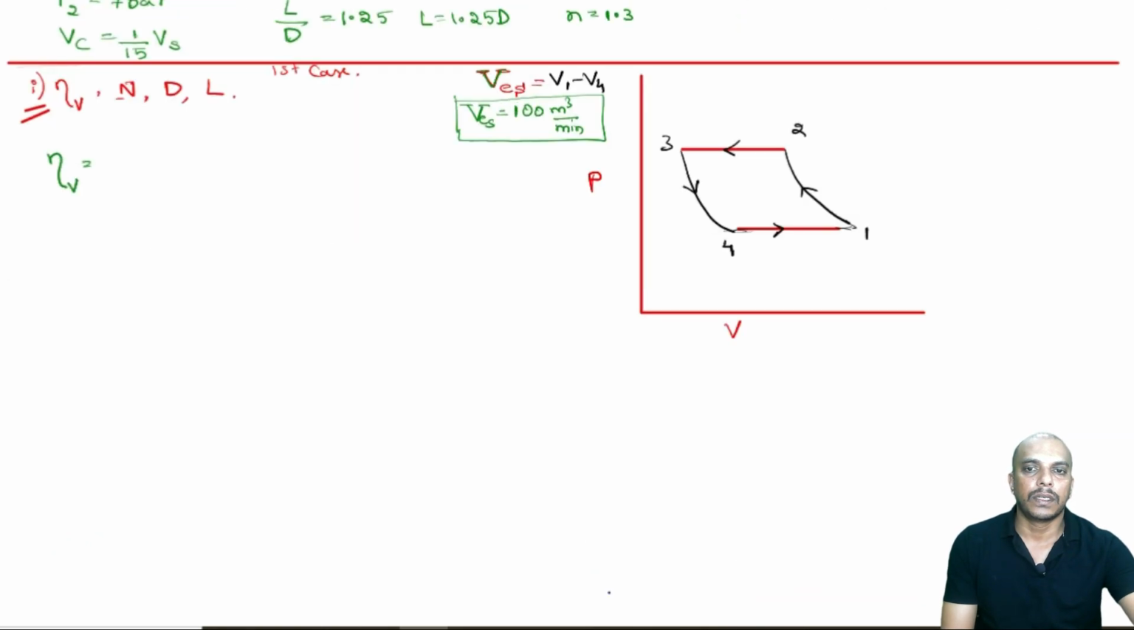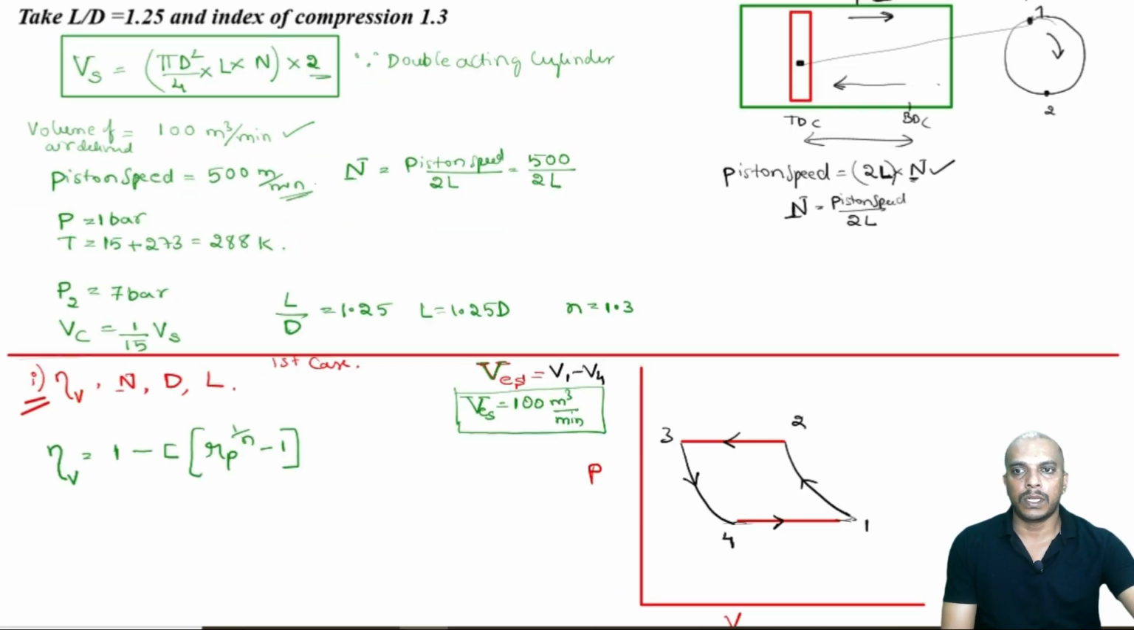Okay. Now, volumetric efficiency is given by 1 minus C into Rp power 1 by n minus 1. Now, what is this C? We already know C is nothing but Vc by Vs, and that is already given. Vc is equal to 1 by 15, so that means the C value is 1 by 15.